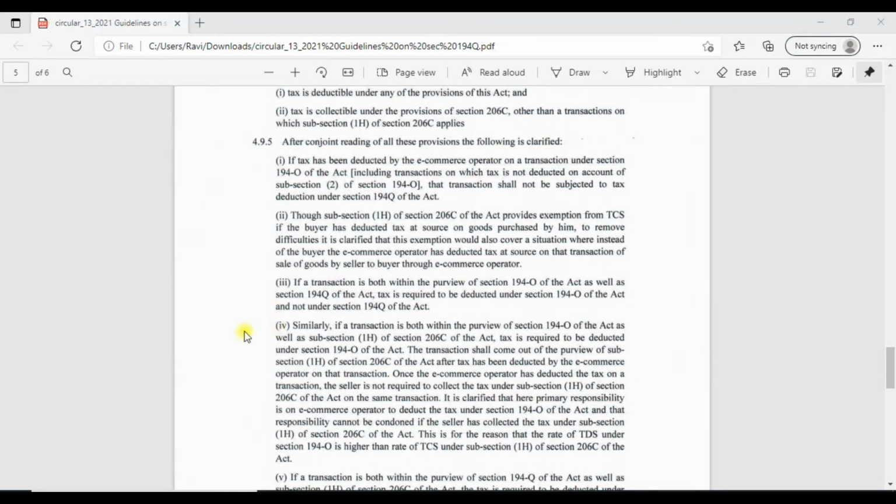And in case of 194Q versus 206C 1H, any transaction comes under the purview of both the sections, then section 194Q shall prevail. That means, if buyer deducts tax as per section 194Q, then such transaction will be out of the purview of section 206C 1H. So, seller need not collect TCS on the same transaction. Instead, for any reason, suppose seller collects TCS first. Then on the same transaction again, buyer need not deduct tax under section 194Q.